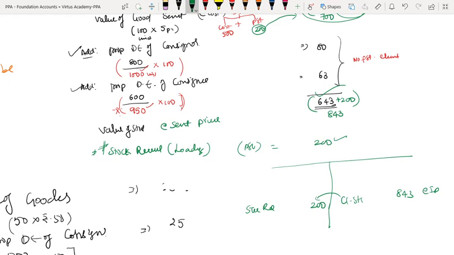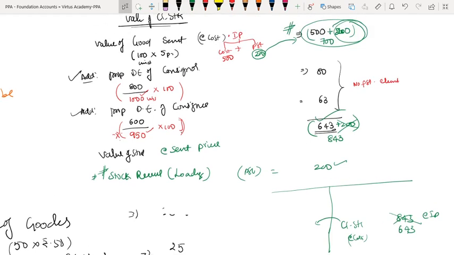Wherever loading is there, wherever it is invoice price, immediately I have to reverse that loading. Correct? If loading is not there, instead of 843, I will write only 643. No loading reversal. Are you understanding? At cost only.